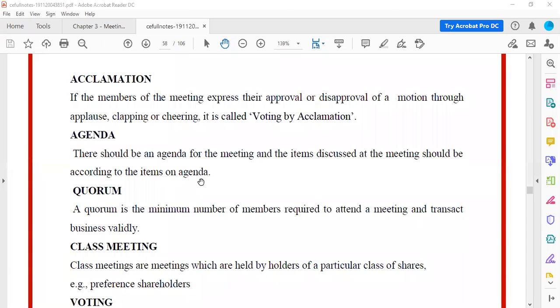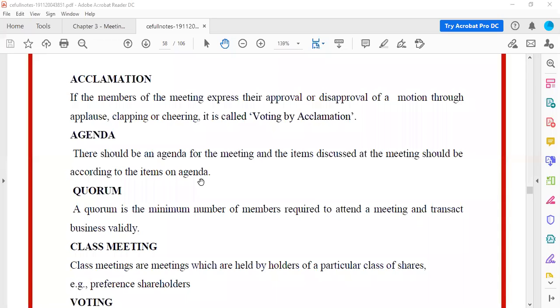Okay. Now, next, acclamation. If the members of the meeting express their approval or disapproval of a motion through applause, clapping, or cheering, it is called voting by acclamation. So here in the meeting, what will happen when they show the approval? If they love the proposal, they will start clapping, banging the tables, cheering. Clapping and applause are all the same.